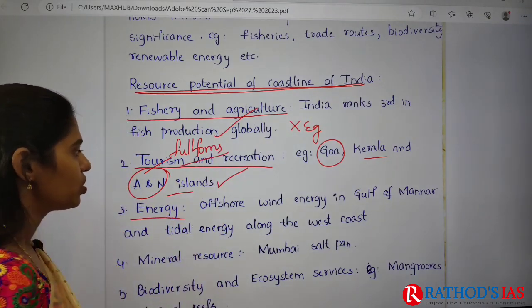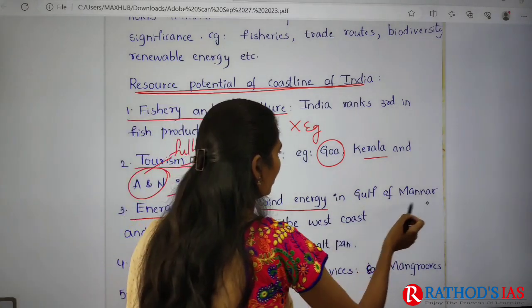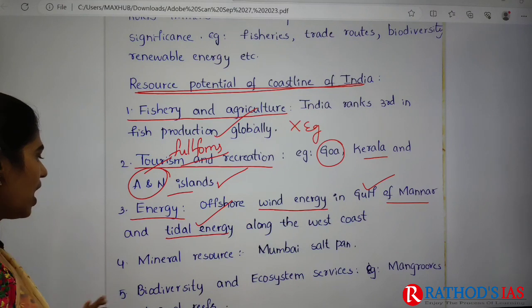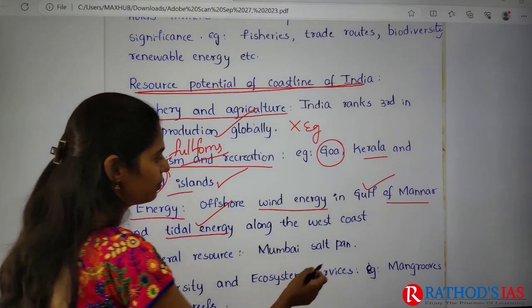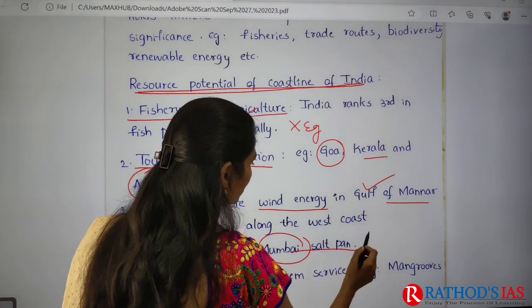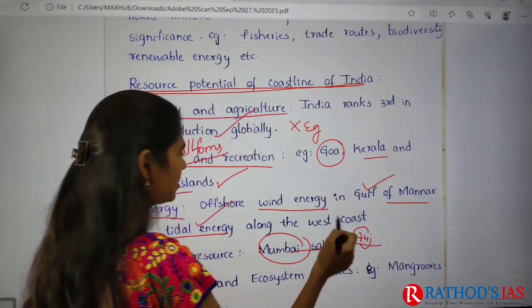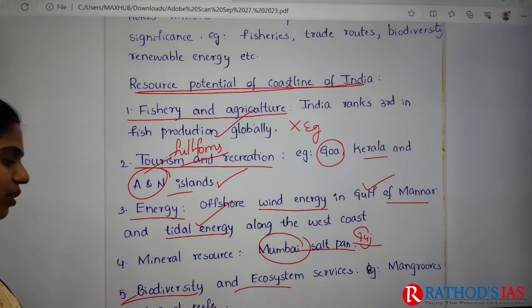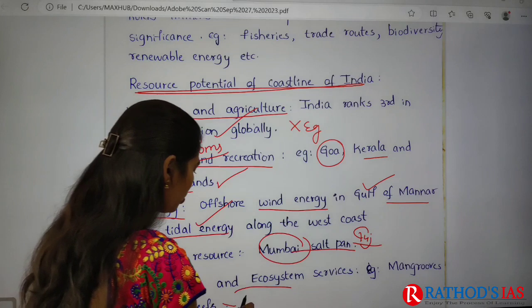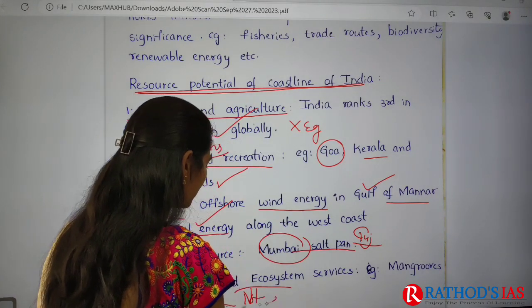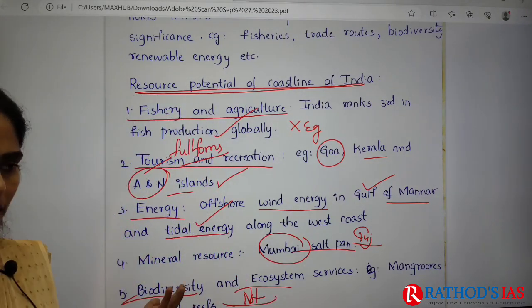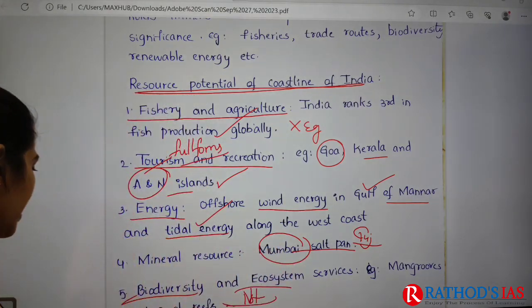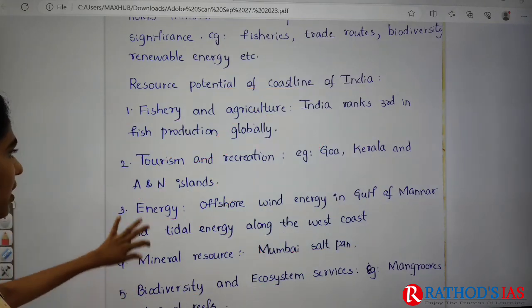And energy, so we have wind energy in the Gulf of Mannar, okay, very good. And even it talked about tidal energy. And mineral resources like Mumbai salt pan, which is also seen in Gujarat actually, so it is also one mistake. And next one is biodiversity and ecosystem services, for example mangroves and coral reefs, but it is not elaborated how they provide these services, because they act as protection for the coastline whenever there is a tsunami or cyclones, but that is not given here.